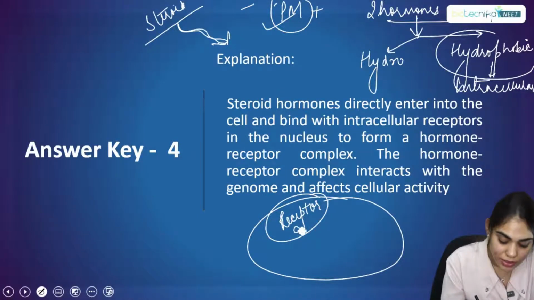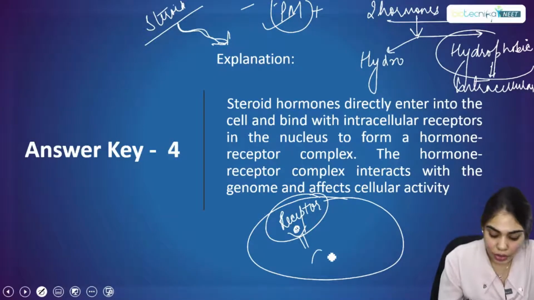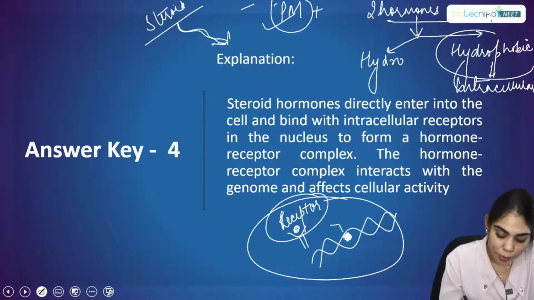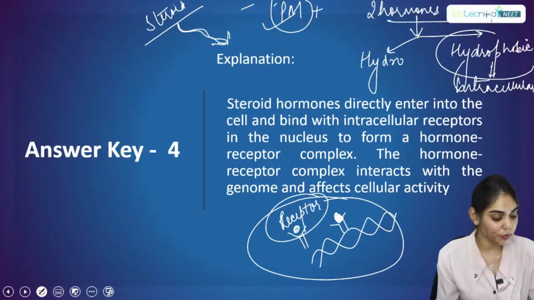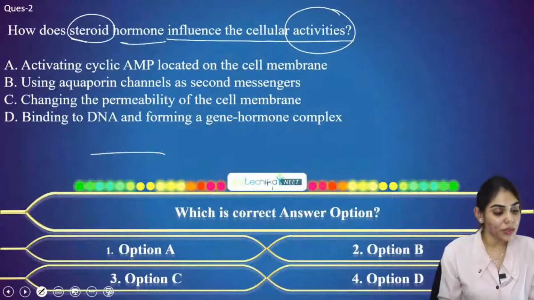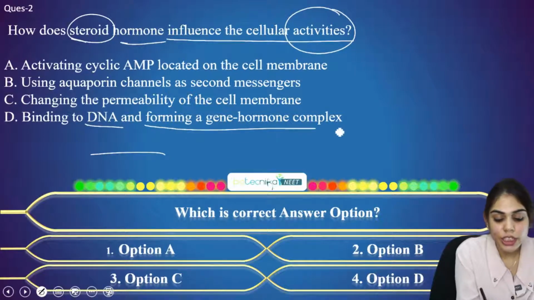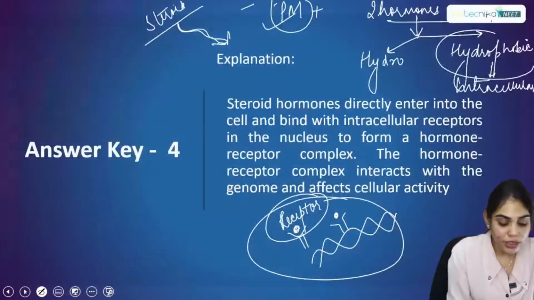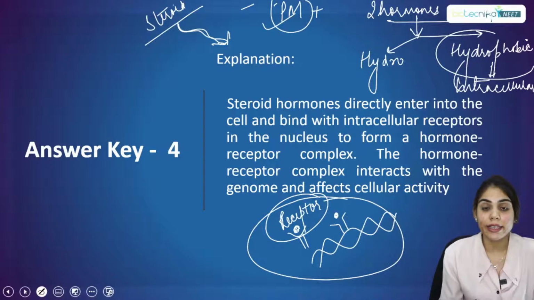Suppose this is a hormone, and it is binding with the receptor. Once it is bound to its receptor, it will cause the activation or repression of a gene. This whole complex will bind to some DNA segment and will initiate gene expression. So what is the correct answer for this question? It will bind to the DNA and form a gene hormone complex. How is it forming a gene hormone complex? By binding to the DNA segment.